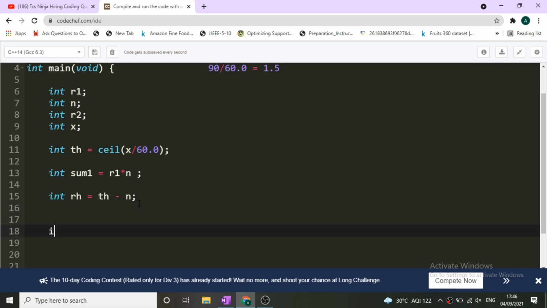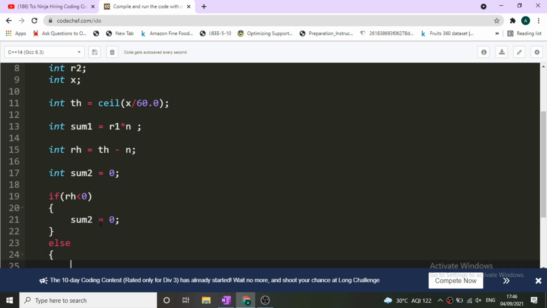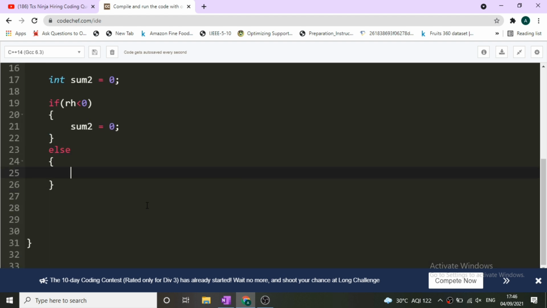So if the remaining hours is less than 0, let's take another variable, int sum2. This will store the cost of remaining time after n hours, the total cost after n hours. sum2 will be initialized with 0. If our remaining hours is less than 0, it means we do not have any remaining hour, so the total cost we will pay for the remaining hours will be 0. This was the if condition. Else, what if our remaining hours are greater than 0? Then sum2 will become remaining hours into r2. So this is what our cost will become.